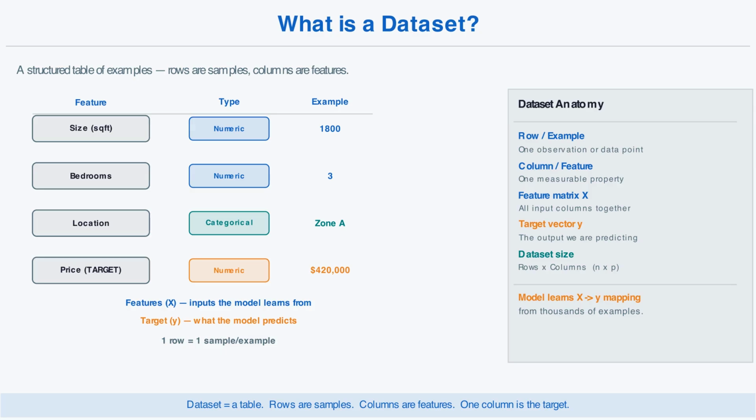The model's job is to study thousands of these rows and learn the mapping. Given these features, what is the price? Features are called X. The target is called Y. The model learns the function from X to Y.